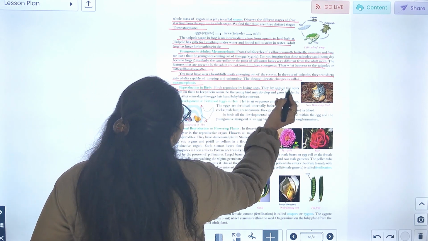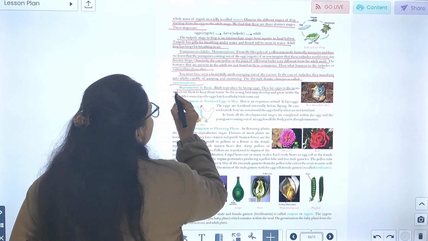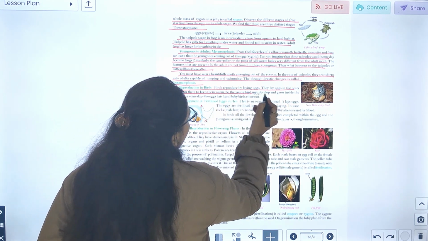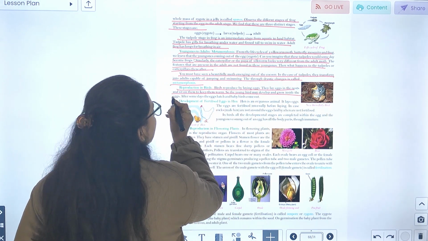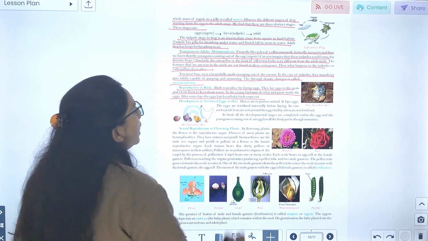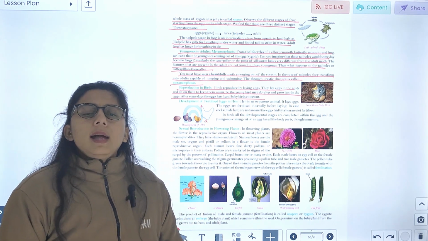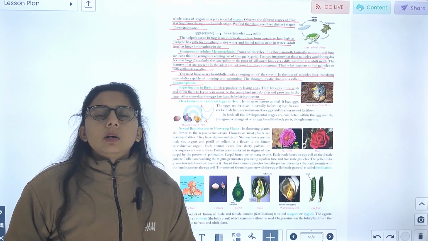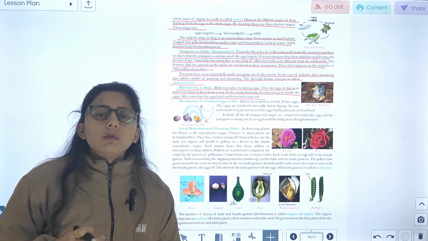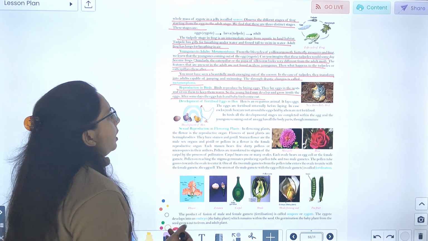Reproduction in birds. Birds reproduce by laying eggs. They lay eggs in the nest and sit on them to keep them warm. The young bird develops and grows inside the egg. After some days, the eggs hatch and the baby comes out. The bird lays the egg, then warms it, and after some time the baby comes out.